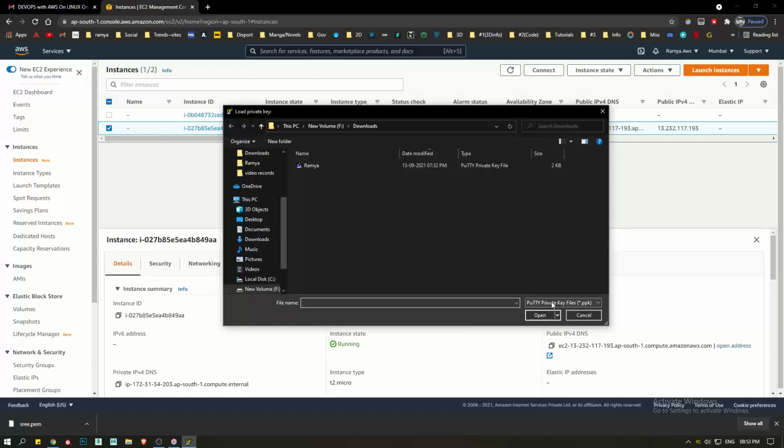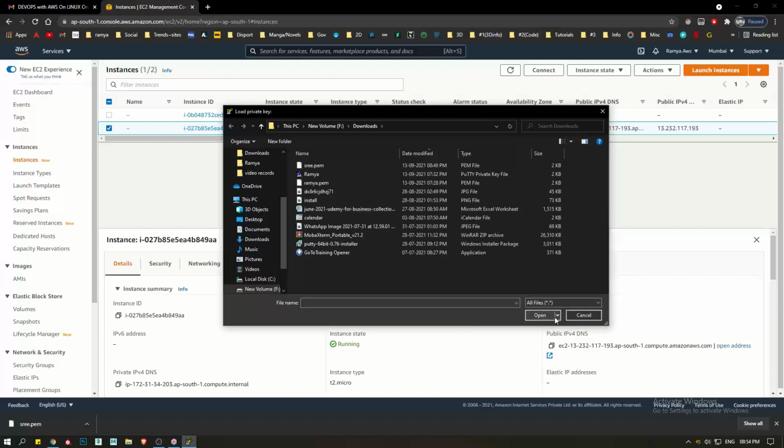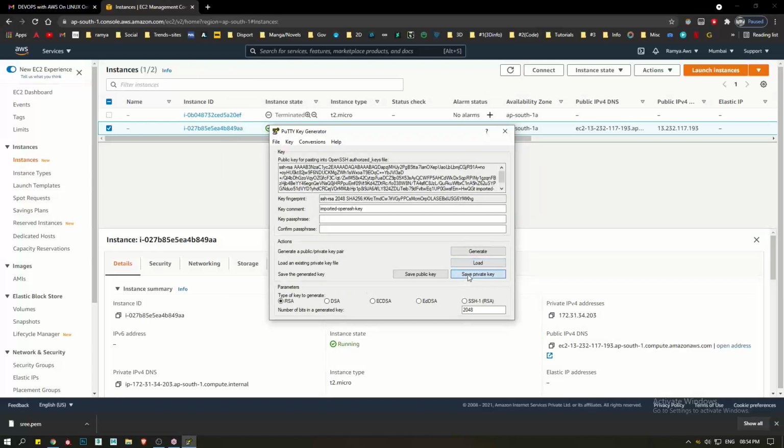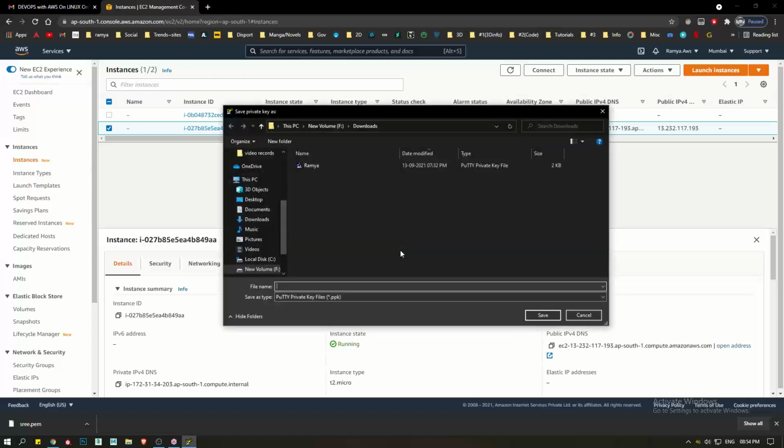Only the first time when you get a new key, you will do this. Click on all files, select Sri.pem, and save private key. Save with the same name. Don't give any extension.